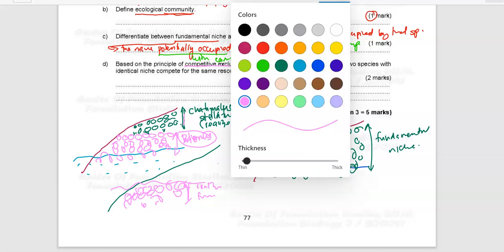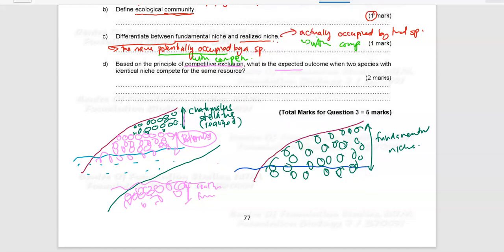So the question asks what is the expected outcome when the two species with identical niche compete for the same resources. Because we are focusing on competitive exclusion, it means that it leads to the extinction of one of the species.